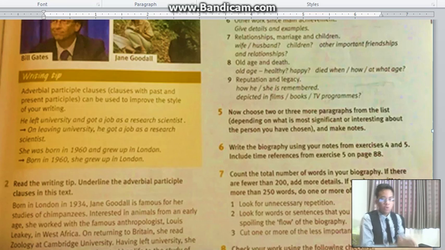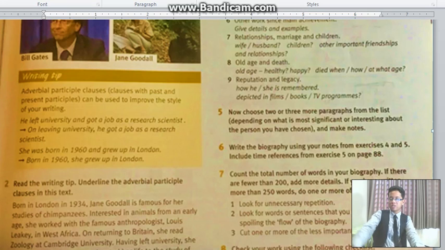So we will divide that into two parts. He left university. The verb right there is verb 2, it is left. Verb 1 is leave. So what will you do?